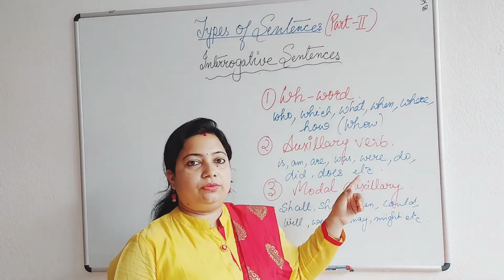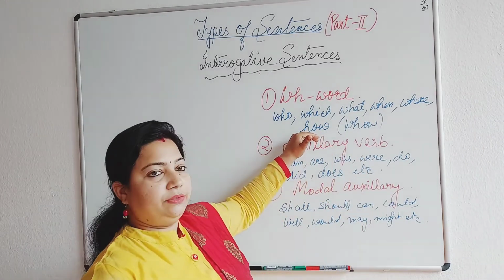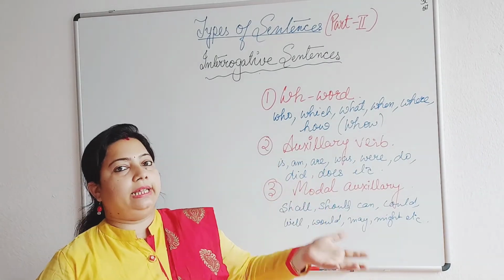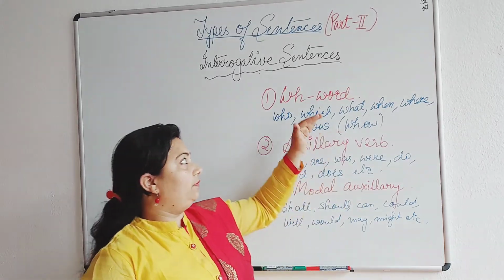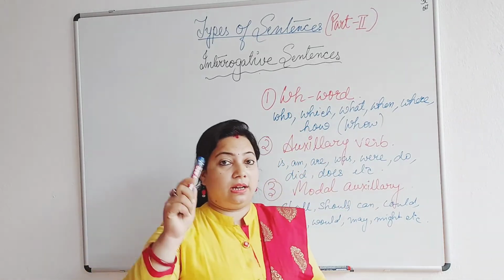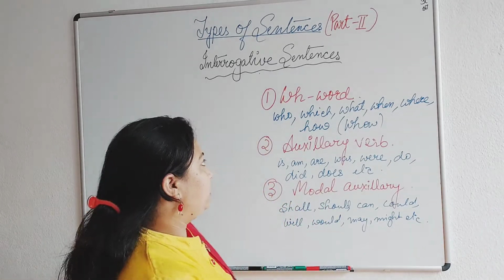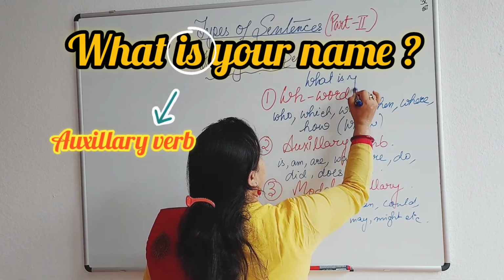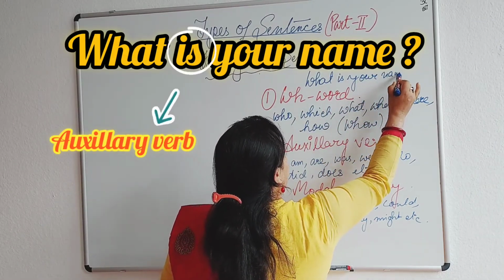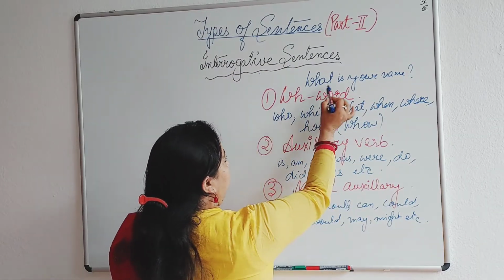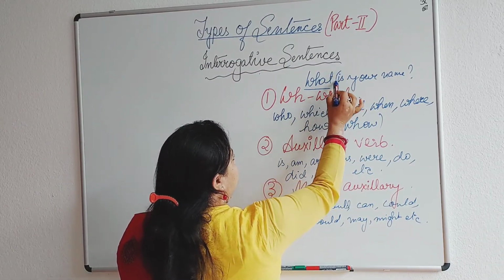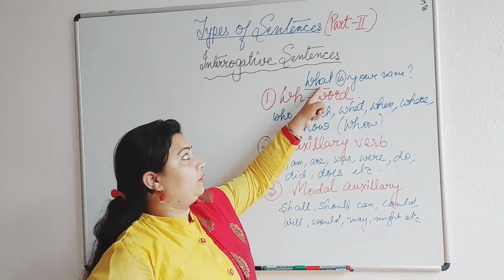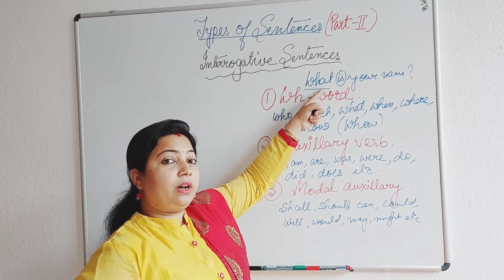Now one thing you need to remember, that when you are using a WH word, as you have gone through, what is your name or where do you live? In many cases you will find in WH questions we are using an auxiliary verb as well, isn't it? When you are writing, what is your name? Here I have used the WH word, but I need to use the auxiliary verb as well before the subject, because what itself is not a subject, is not a verb.